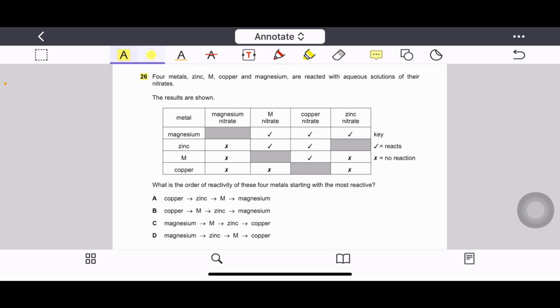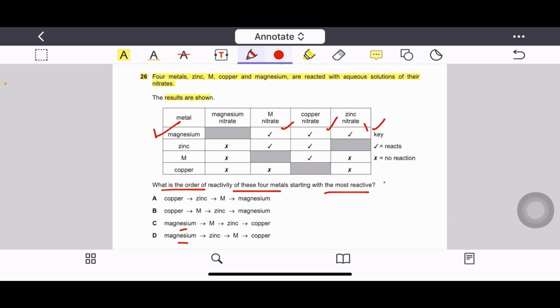Question number 26. Four metals zinc, M, copper and magnesium are reacted with aqueous solution of their nitrates. The results are shown. What is the order of reactivity of these four metals, starting with the most reactive metal? The most reactive metal is the one which reacts with all of the other compounds. Magnesium is reacting with all other nitrates. It means it is the most reactive one. So we will choose from option C or D.